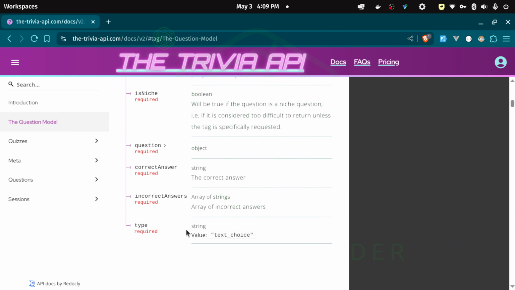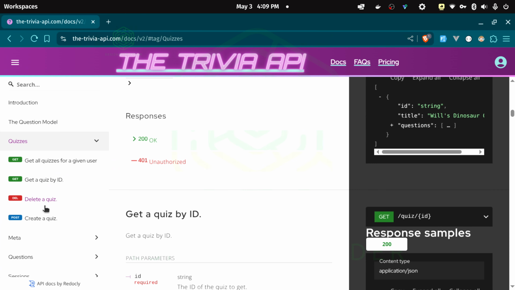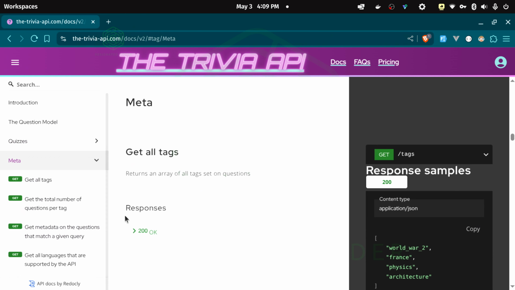Everything comes in as a string. The incorrect answers come as arrays of strings. That's something we will be getting a closer look at, but this is pretty much how it looks. You could also create a quiz and do other things as well. However deep you want to go with this, it will allow you to do that.